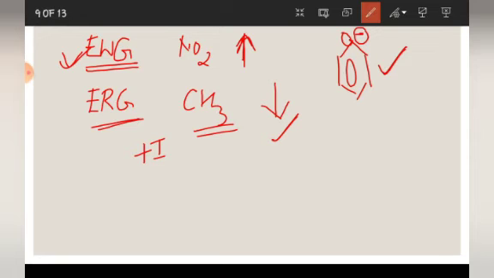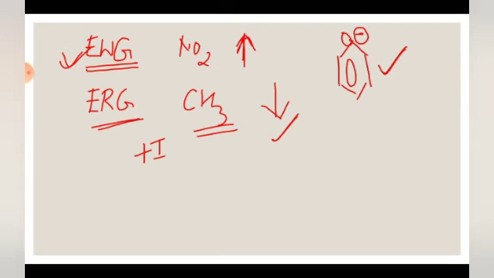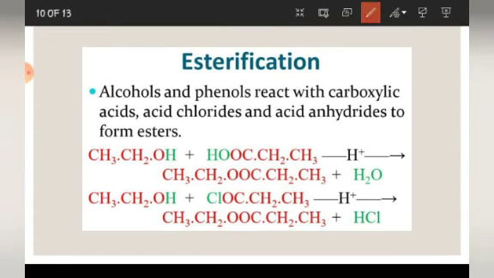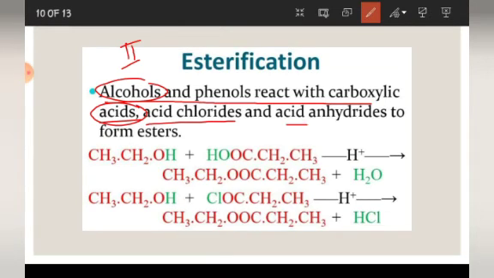Okay. Now, let us move on to our second and last category for today, that is esterification. I already told you we will discuss two types of reaction. First we have discussed, now I am discussing the second type of reaction, that is esterification. See, alcohols and phenols react with carboxylic acid. You know, alcohols and phenols react with acids or acid chlorides or acid anhydrides to form esters.